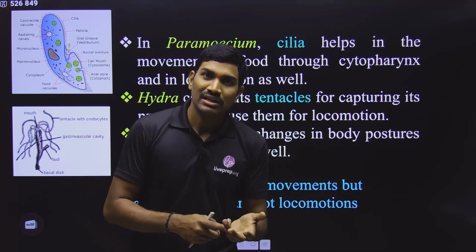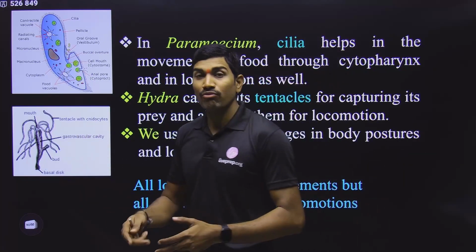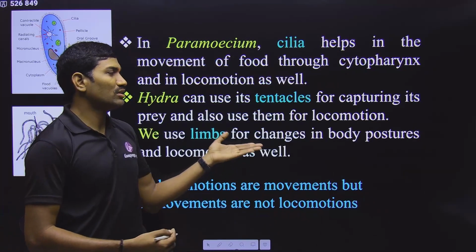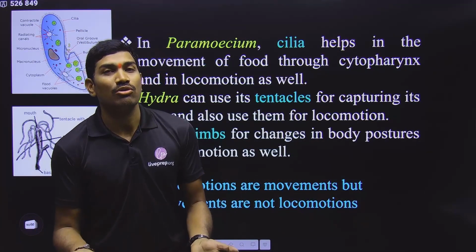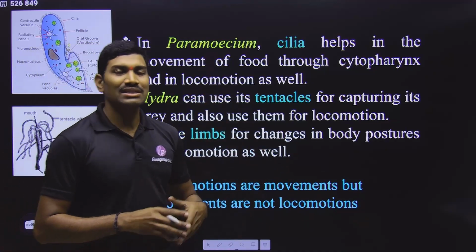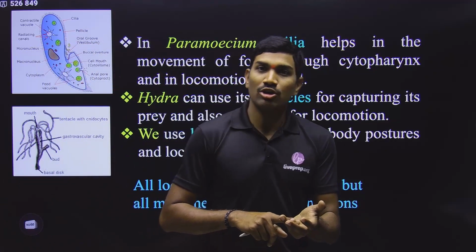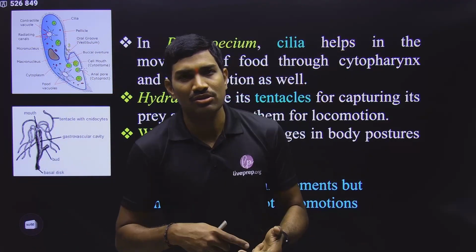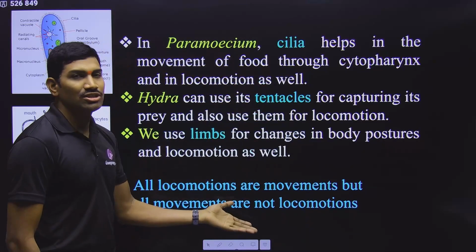That is one thing. Second thing, we can also move from one location to another location. So they are also involved in locomotion. So in this way, there are some structures that are not only involved in locomotion, but are also involved in some other functions. This is what they are saying.